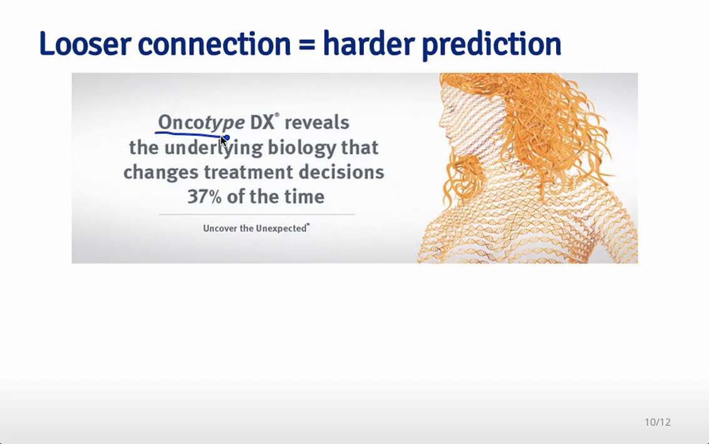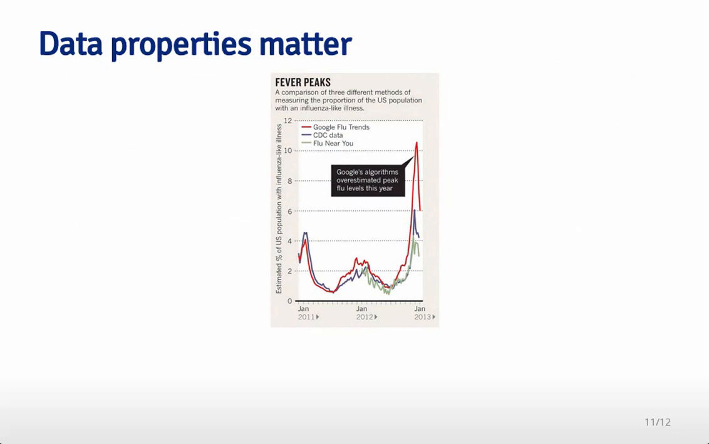The looser the connection, the harder the prediction may be. So for example, Oncotype DX is a prediction algorithm based on gene expression, which is a measure of a molecule inside your body, or actually a subset of molecules in your body. And they use that to predict how long you will live or how well you'll do under different therapies when you have breast cancer. And so here, the connection's a little bit looser, but it's still a connection that you can definitely make in your head.